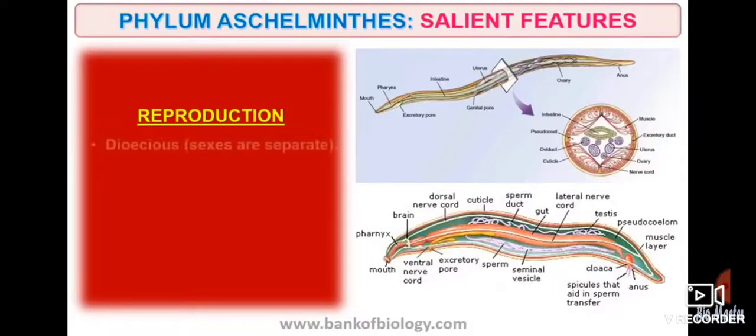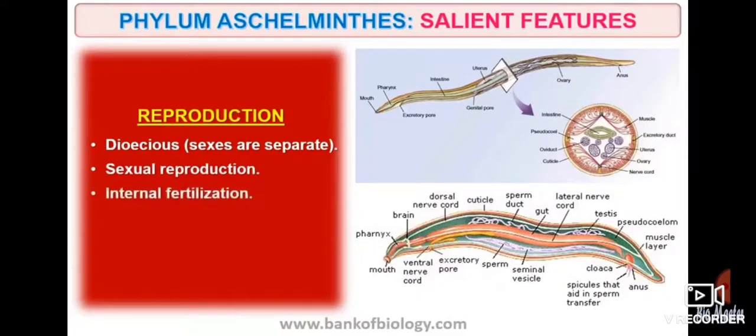Now reproduction: dioecious, that is the sexes are separate, and the method of reproduction is sexual reproduction. Internal fertilization. Development is direct or indirect.